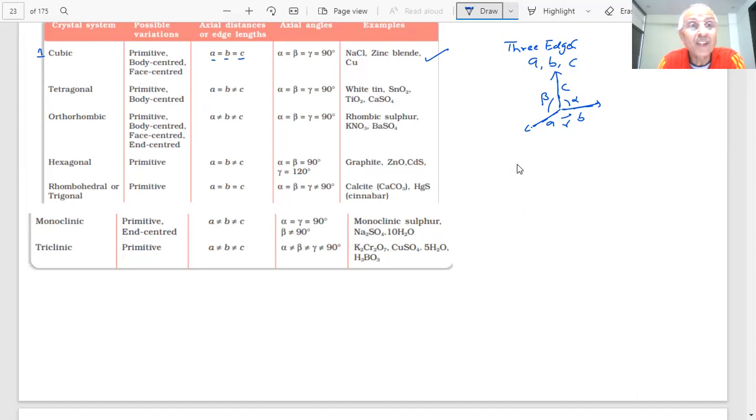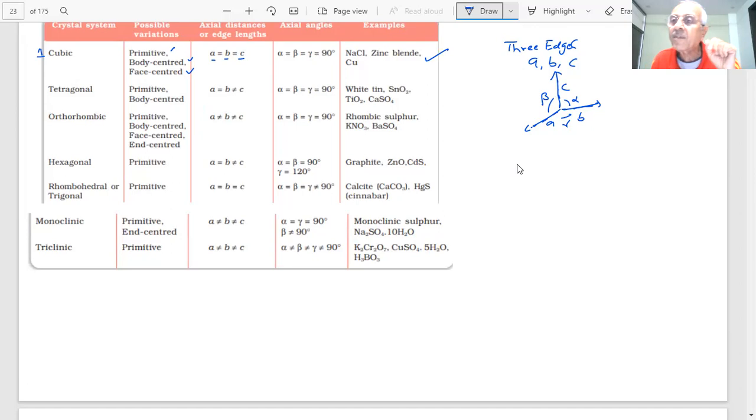Cubic crystal form. In cubic also there are 3 types of variations. The centered unit cell, I told you, students, three types of unit cell. One is primitive, other is body centered, and third is face centered. What is primitive? There will be constituent particles only at the corners. What is body centered? There will be eight particles at the eight corners and one in the body center.